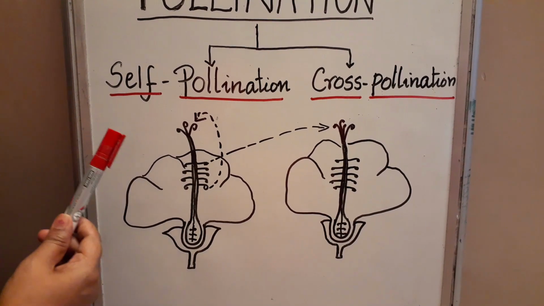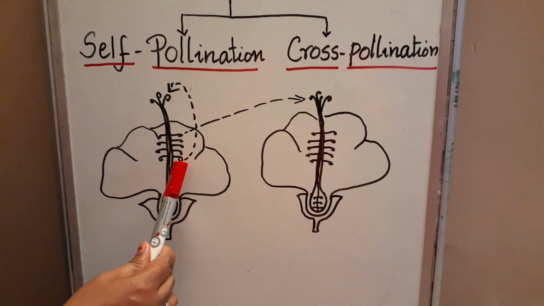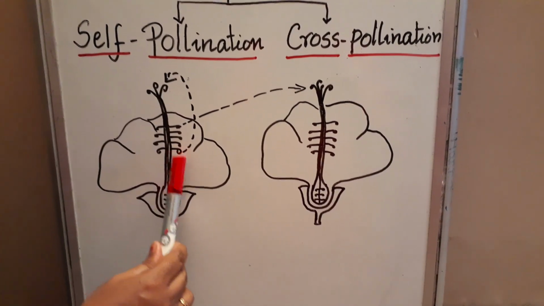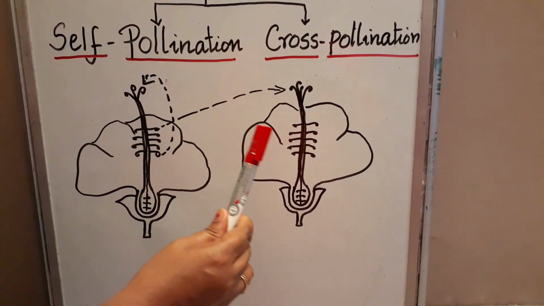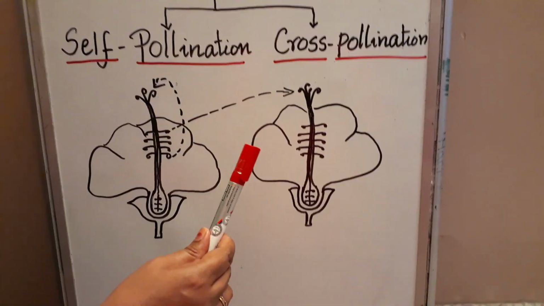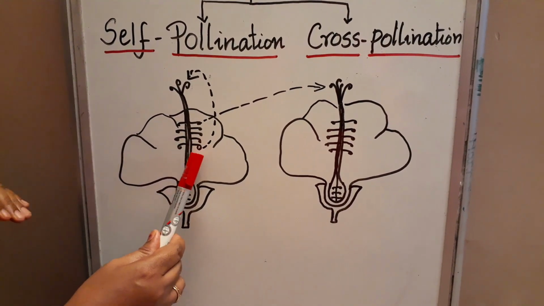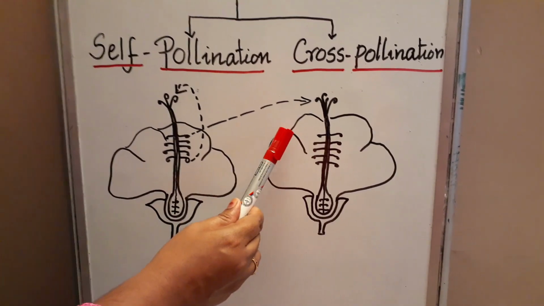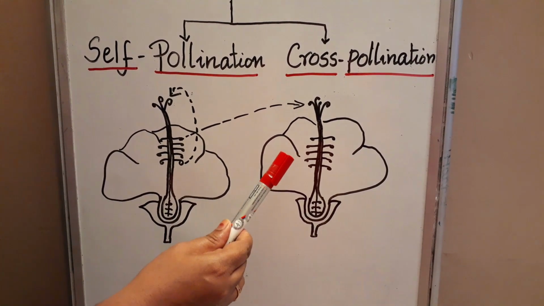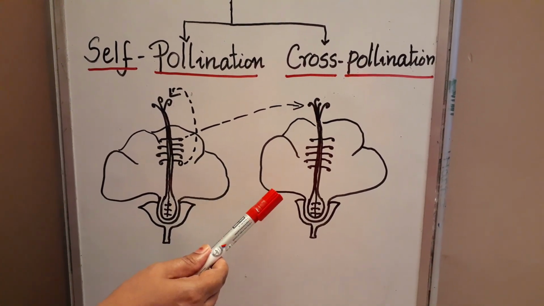So cross-pollination means the transfer of these pollen grains from one flower to another flower of a different plant. Okay, that is known as cross-pollination. The transfer of pollen grains from one flower to another flower of a different plant is known as cross-pollination. Hope it is clear to you.